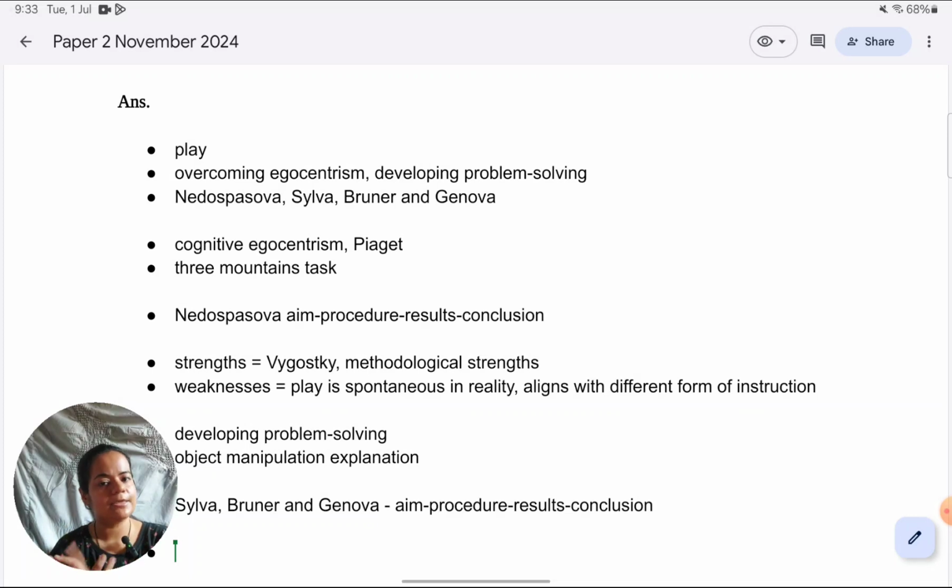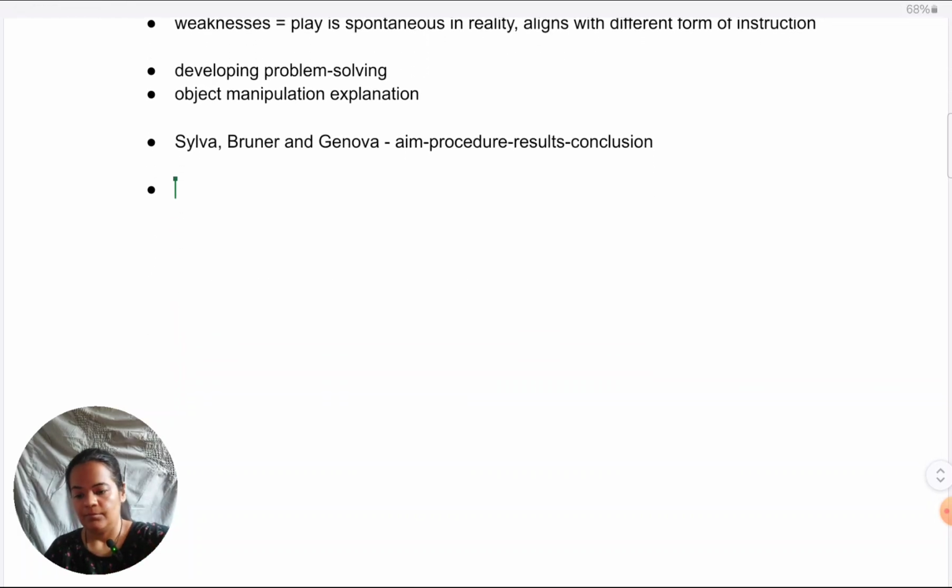That also led children to the correct solution. So play is as good as very well established mediums like vicarious learning for problem solving. That is what they showed with the help of their study. In terms of strengths, what is good about taking play as a way of problem solving is application.